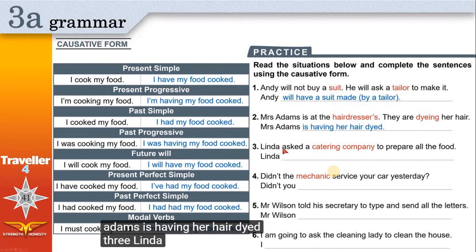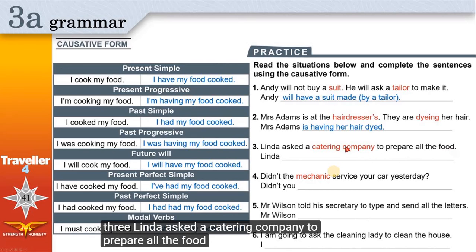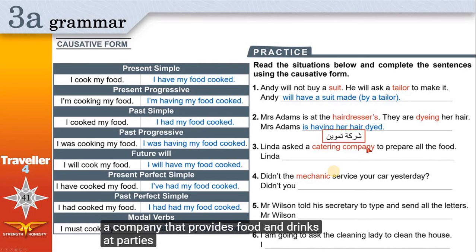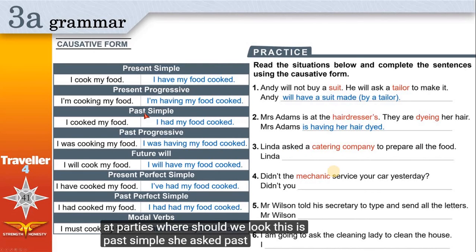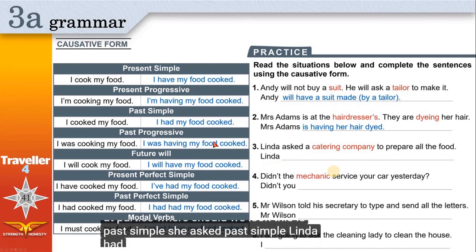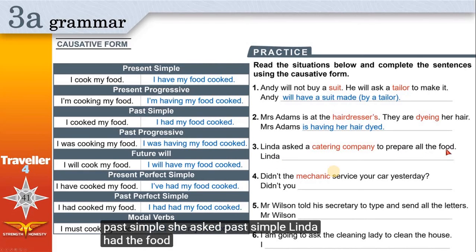3. Linda asked a catering company to prepare all the food. Catering company is a company that provides food and drinks at parties. Where should we look? This is past simple. She asked. Past simple. Linda had the food or all the food prepared.